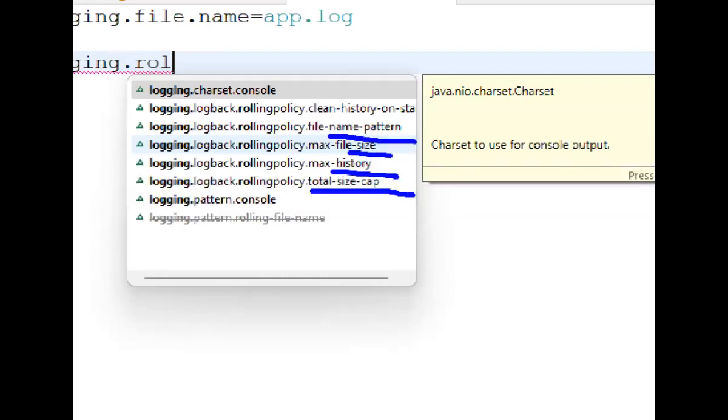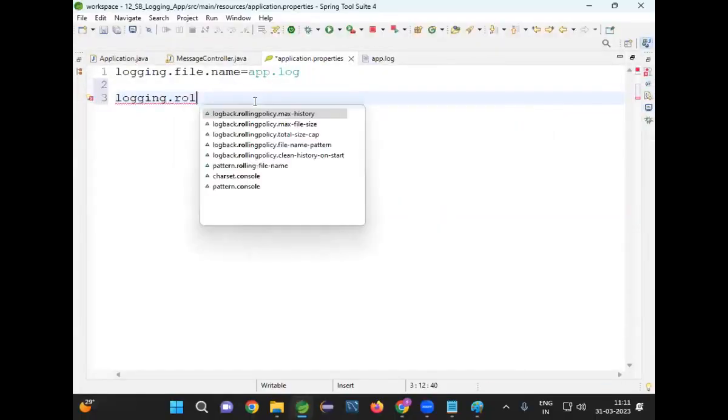So if you want to go for time-based rolling, then you need to go for the file name pattern. If you go for the file name pattern, every day a log file should be created with that particular date. With that particular date, the file will be created. Now, if you go for max file size, that is size-based rolling. What is the meaning of max file size? If I specify 1 MB, after reaching 1 MB, a new log file should be created. Now, max history. What is the meaning of max history? How many files you want to maintain. Like this, you can configure rolling policy in our project.